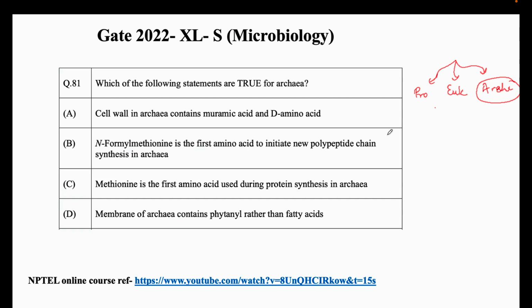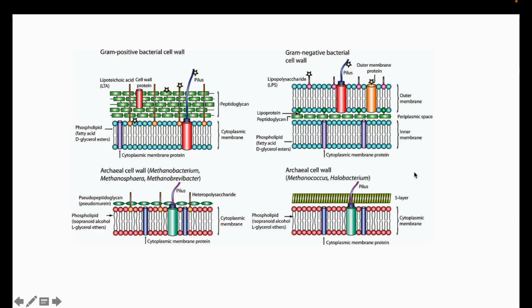They have a different composition in their cell wall. The cell wall composition is pretty much different, and also the environmental conditions in which they live are very harsh. They are primitive compared to bacteria, very primitive compared to prokaryotes. So their cell wall is very unique and different. So let's first go into that.